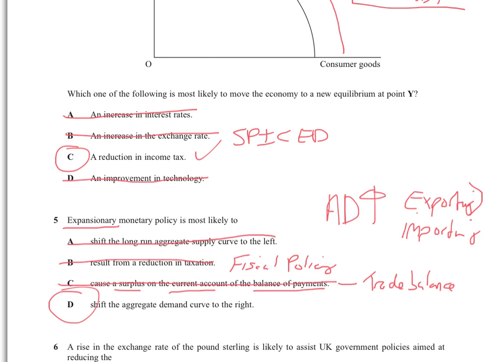Okay, so is an expansionary monetary policy more likely to give us a good trade balance? No, it's not, because remember, an expansionary monetary policy will make AD go up. So actually, it will be bad for our trade balance. So that's not right. An expansionary monetary policy will just shift AD to the right, which I'm sure you already put, and I'm sure half of you didn't even bother listening to me there, so I don't really mind.